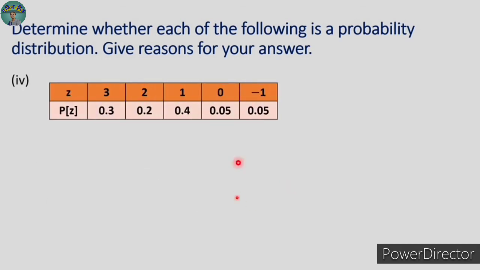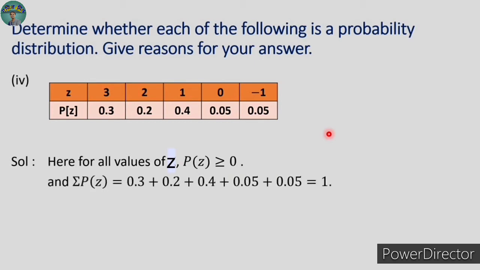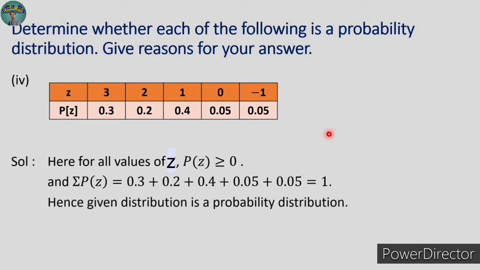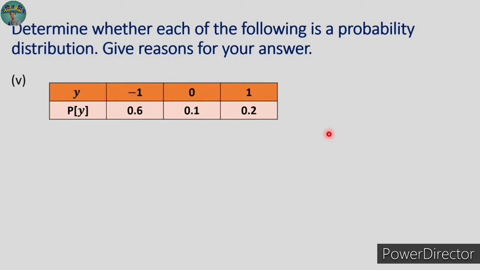See, now don't fall for this value. This is negative, but we are not going to consider the value of z. This is the variable. Concentrate on values of probability, and all the probability values are positive. So here first condition is satisfied for this variable z. Now let's move to the second condition. Let us have their addition, summation of all these numbers. Obviously you can do that. It is equal to 1, and therefore given distribution is a probability distribution. Let's move to the next example.